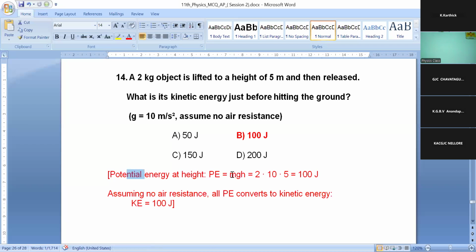So for this conservation of mechanical energy, potential energy equals kinetic energy. So kinetic energy is 100 joule. Clear? Okay.